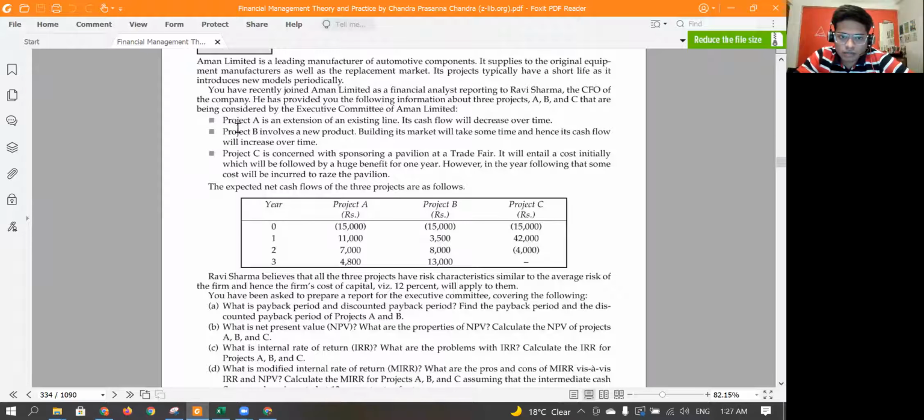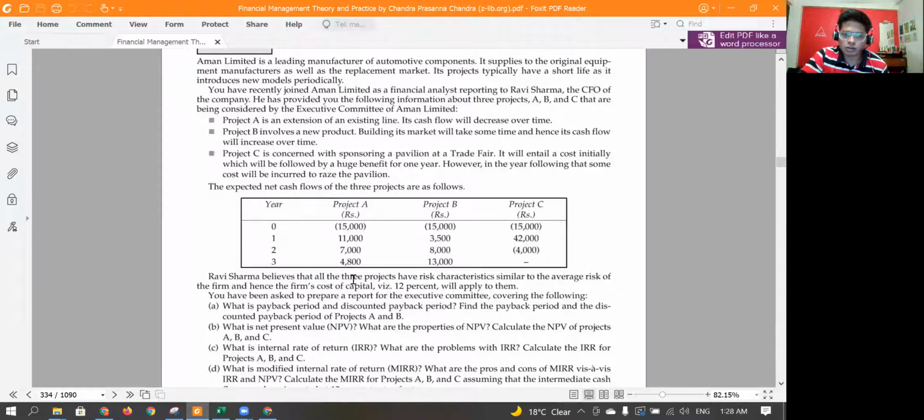Project A is an extension of the business line. Its cash flow will decrease over time. Project B is a new project. Building a market share will take time, hence the cash flow will increase over time. You can see the first one decreases over time, the next one is increasing over time. And project C is concerned with sponsoring a pavilion at a trade fair, which entails cost initially, but will reap huge benefits in year one. However, there will be some cost to be incurred to raise the pavilion, so again, there's some cost in year two.